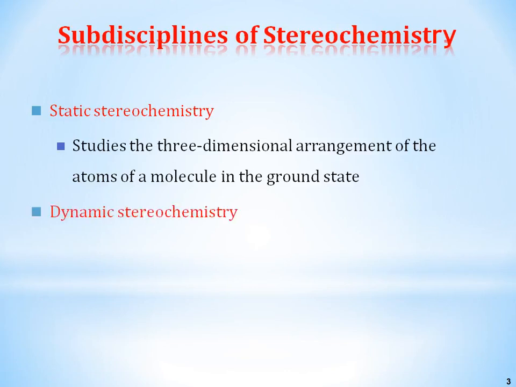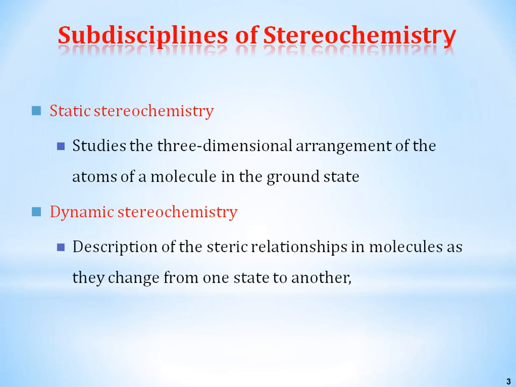The second one is dynamic stereochemistry, which describes the steric relationship in molecules as they change from one state to another. A well-known example is that during a chemical reaction, the steric properties change when the reaction is carried out.